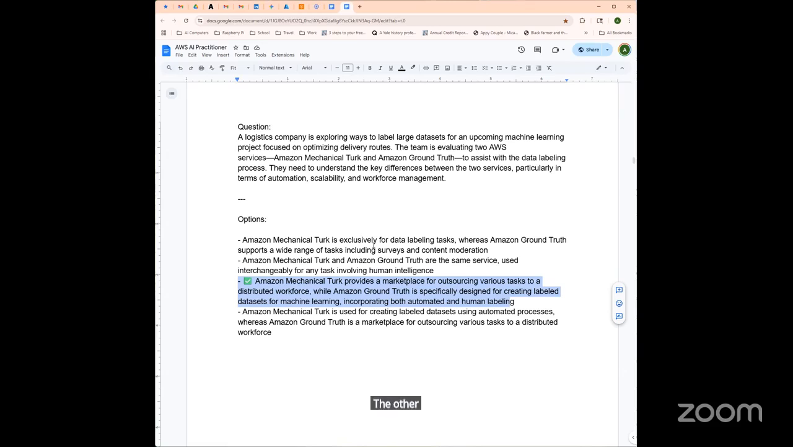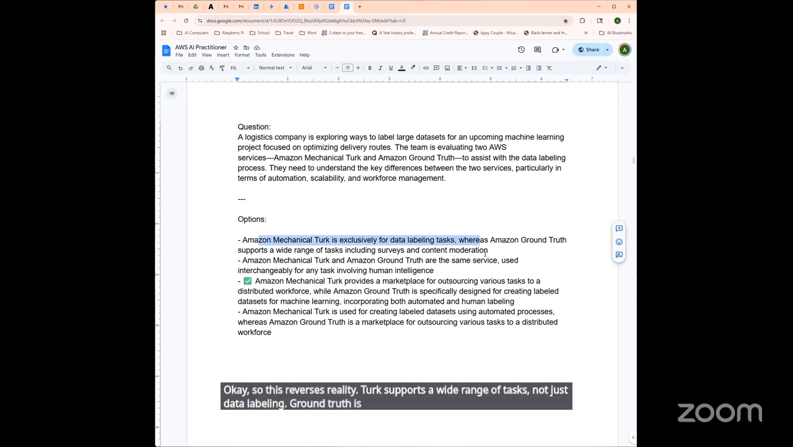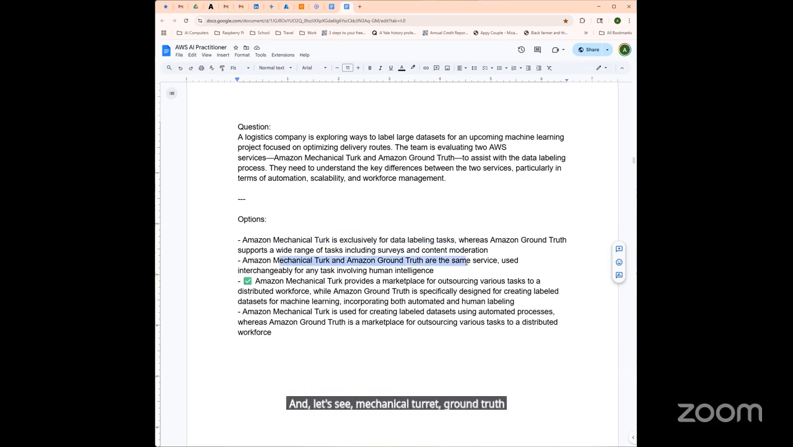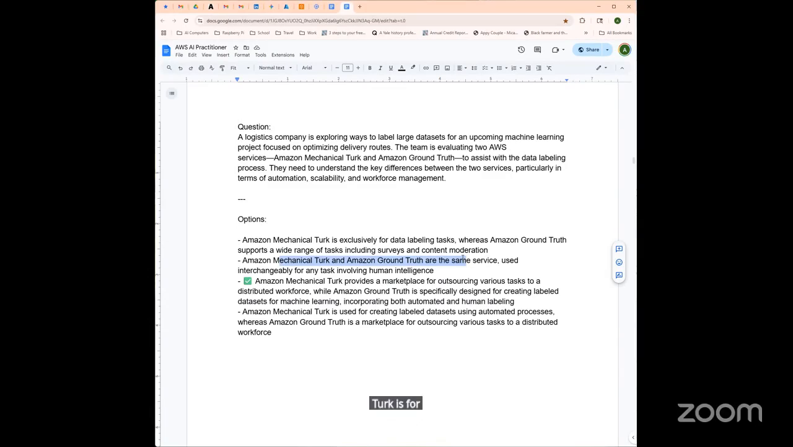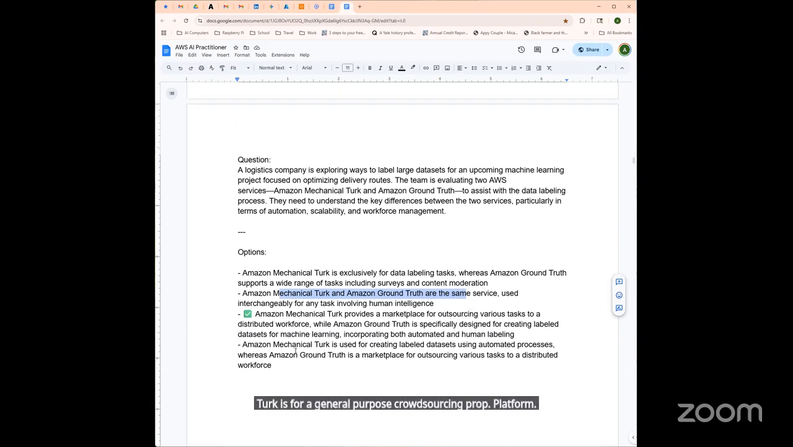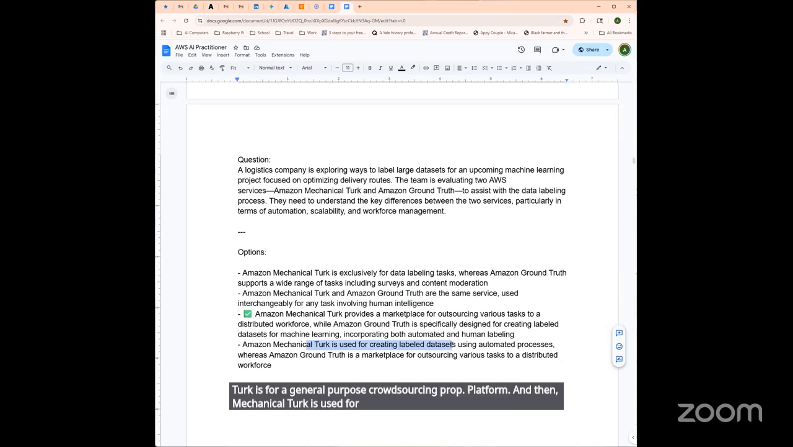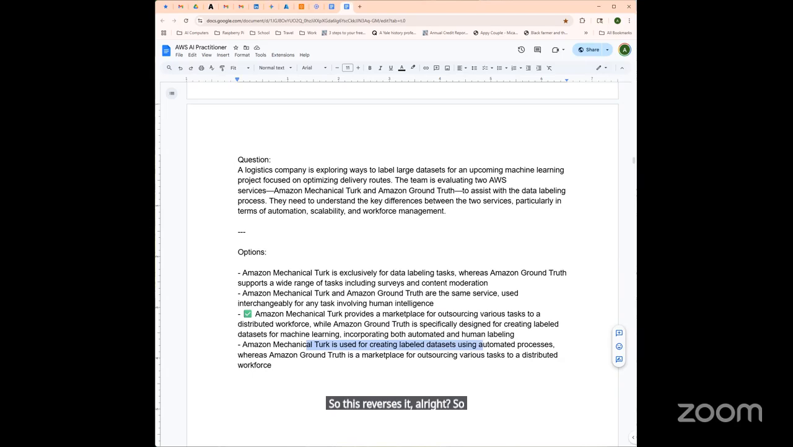The other ones, okay, so Mechanical Turk is exclusively for labeling data. Okay, so this reverses reality. Turk supports a wide range of tasks, not just data labeling. Ground Truth is the one focusing on dataset labeling. And then, Mechanical Turk and Ground Truth are the same service. Well, that's incorrect. These are distinct services with different scopes and purposes. Ground Truth is for data labeling. Turk is a general purpose crowdsourcing platform. And then, Mechanical Turk is used for creating labeled data sets using automated processes. So this reverses it. Ground Truth includes automation and labeling, and Turk is the marketplace for general purpose human tasks.